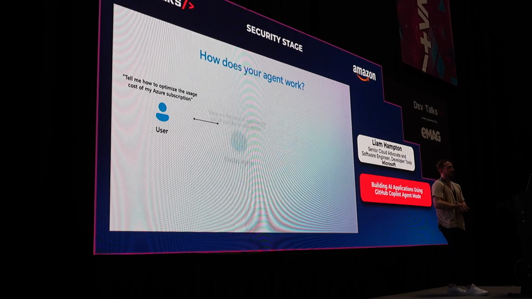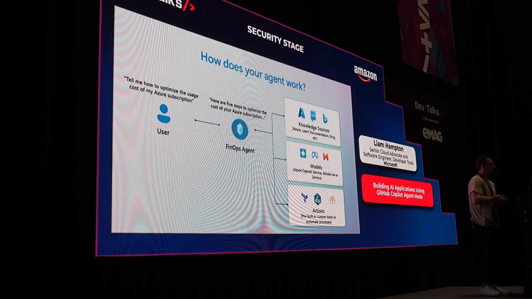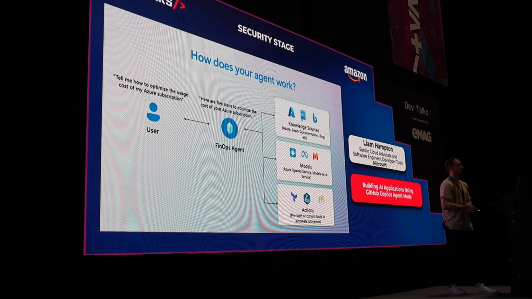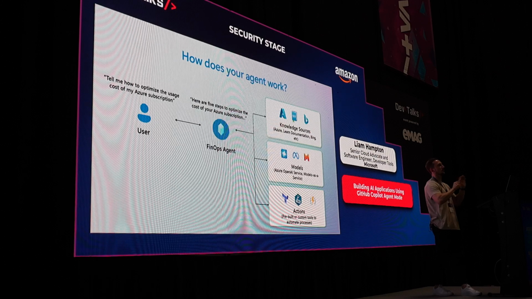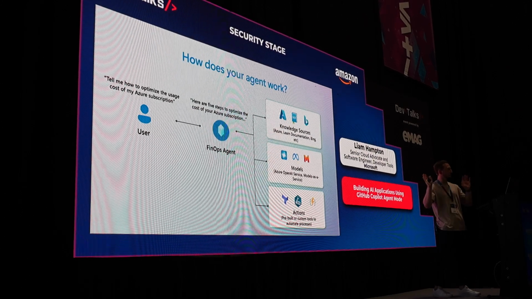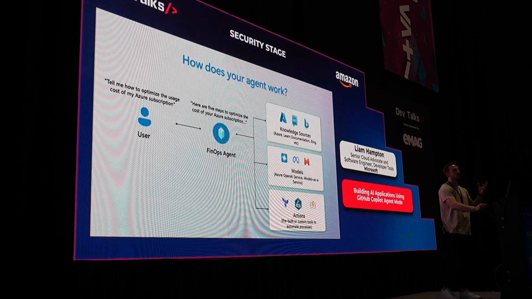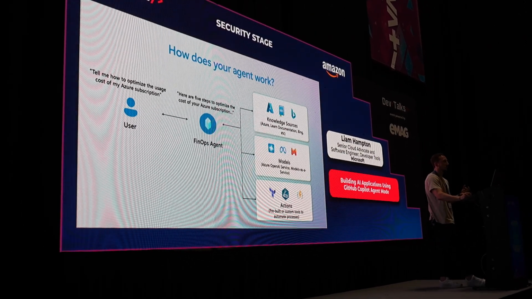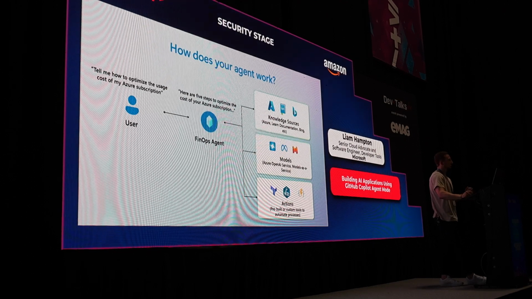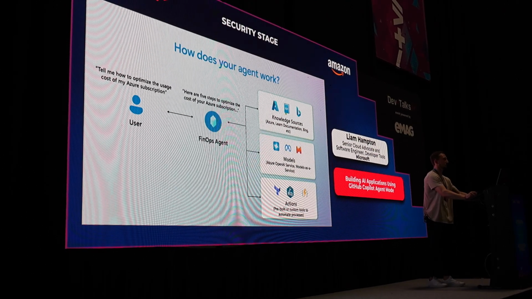But here is a diagram. So, a user throws in some natural language: tell me how to optimize the usage cost of my Azure subscription. And FYI, this could be any subscription, AWS or GCP, whatever you use. It doesn't have to be Azure. I'm using Azure because that's where I'm from. So you give it this question, you say, how do I do this? You then have a FinOps agent, a financial operations agent, which is going to go and do that for you. It says, here are 5 steps to optimize the cost of your Azure subscription.